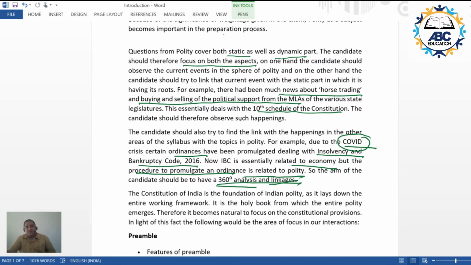So each and everything would be able to get connected with the topics, with the things that we would be discussing in the future. As a candidate, you are supposed to find that hidden link. It will take some time, but no issues with that. That happens with everyone. But the point is, the sooner you start, the sooner you will be able to handle these kinds of things.